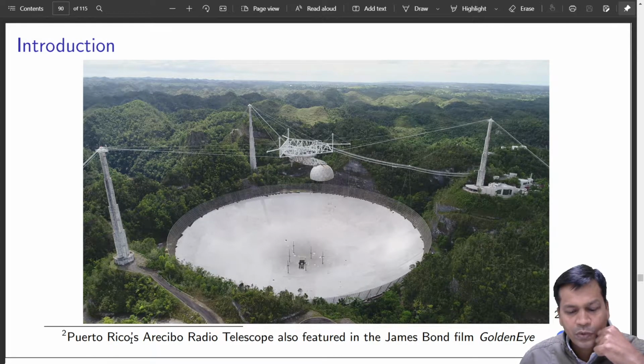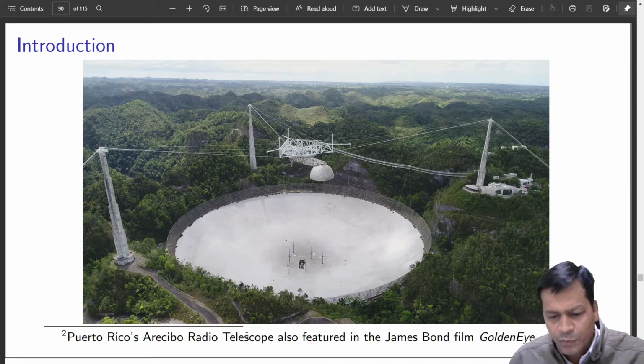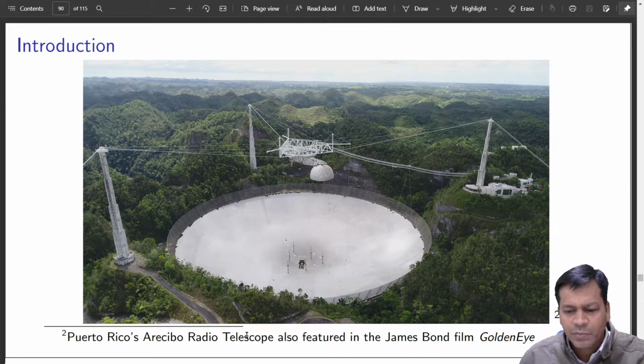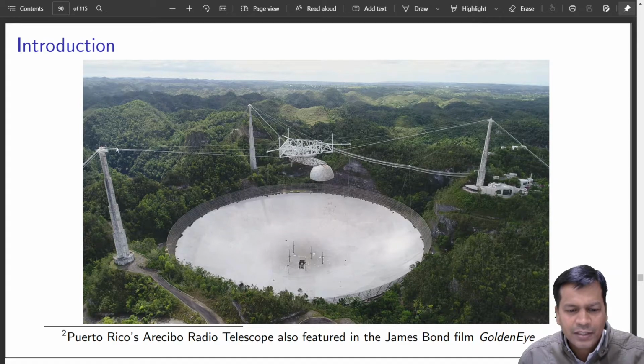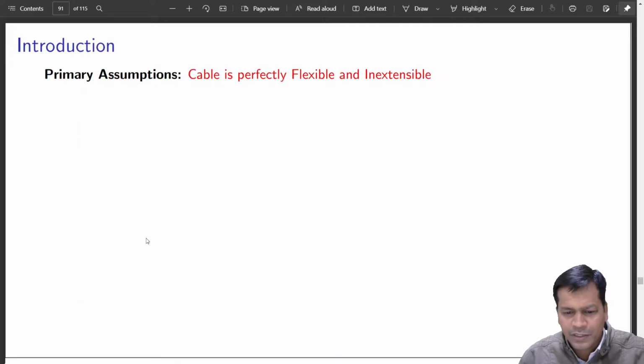This is the Puerto Rico telescope, from just last year, I think. This telescope is no more there. They have completely dismantled it now. It was used in one of the earlier James Bond films, GoldenEye. This telescope has a centerpiece which is hanging on these cables. So this is an example. These are a few examples. There are many.